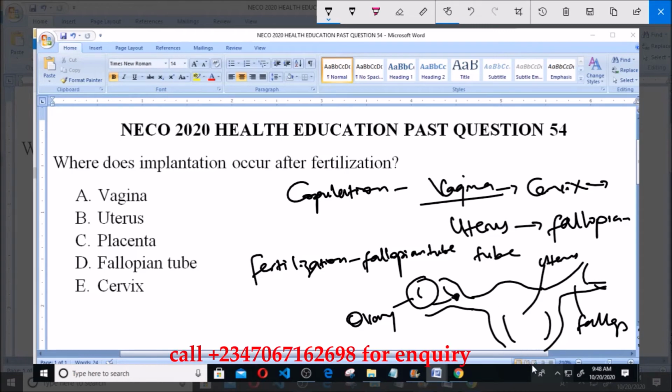Now, when the sperm travels through the vagina and the cervix and through the uterus to this fallopian tube, it goes to fertilize the egg here. Once this egg becomes fertilized, it becomes a zygote. This zygote will then move from this fallopian tube into the uterus to get implanted to the wall of the uterus. And the main purpose of implantation is for nourishment of this zygote. So it gets implanted in the uterus.